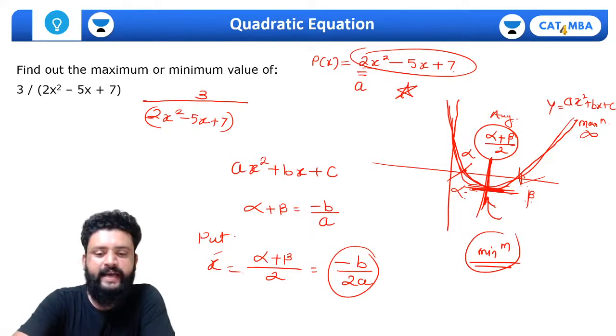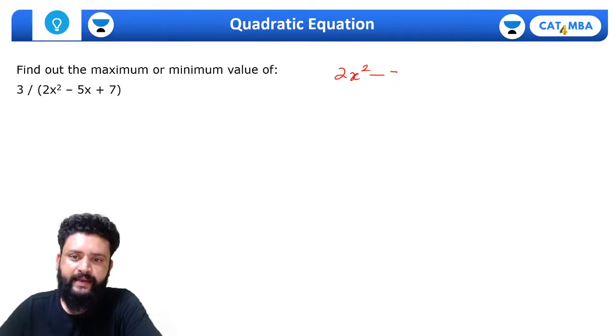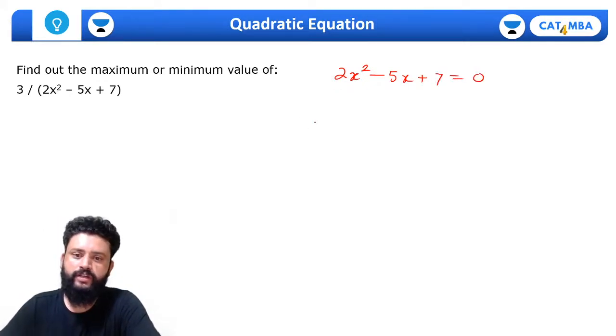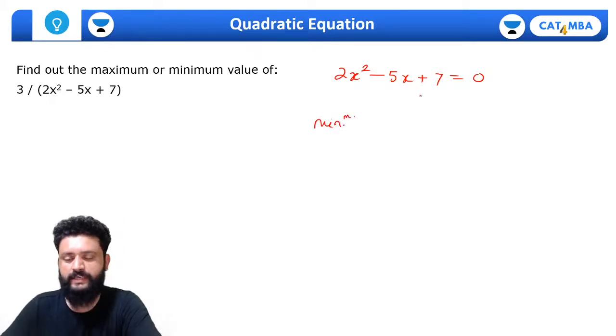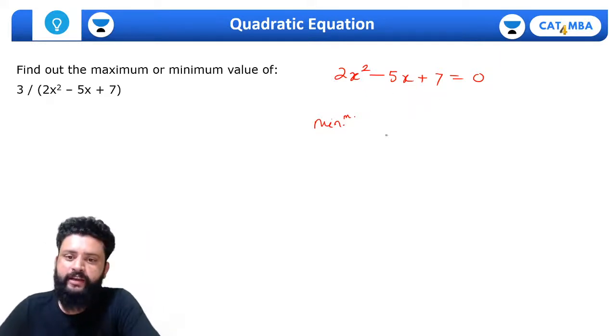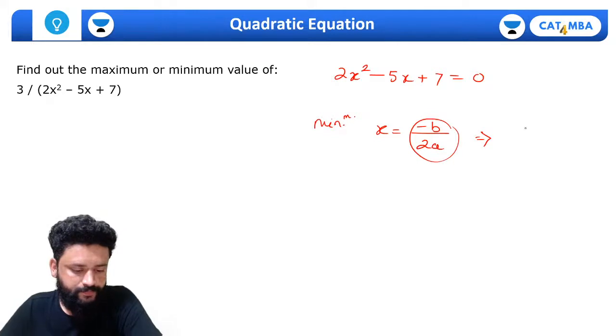So let's try that way. I'll erase this thing and let's quickly finish it now. 2x square minus 5x plus 7 equals to 0. And if I want the minimum value of this function, the minimum value will be at x equal to what? Minus b upon 2a, right? What is minus b upon 2a here?